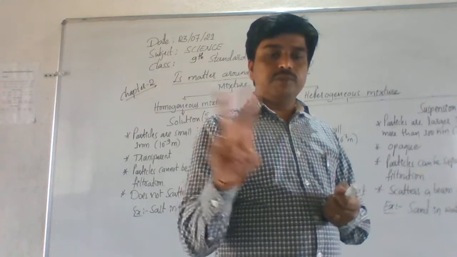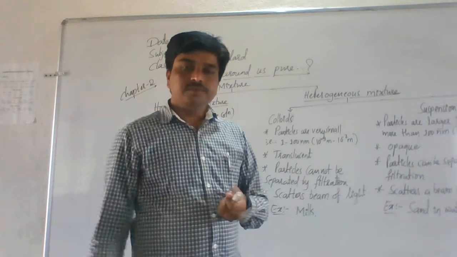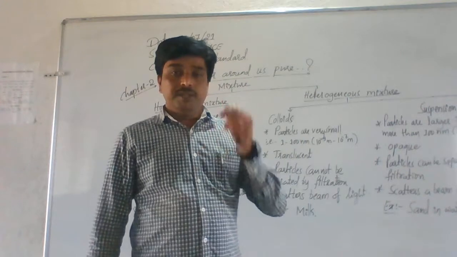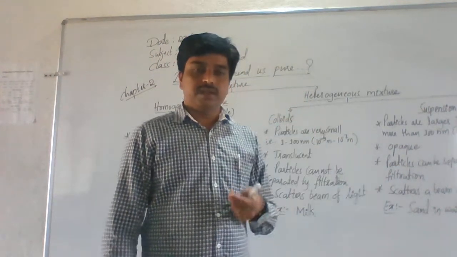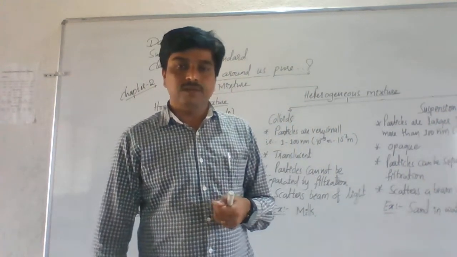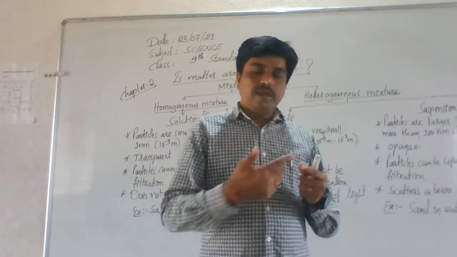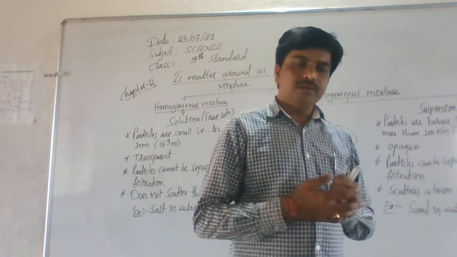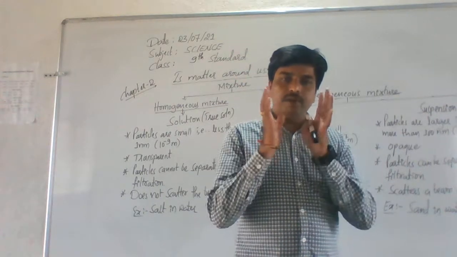So elements and compounds both are said to be pure substances. Both are said to be pure matter because they are made up of the same kind of particles. But mixtures are made of different kinds of particles. I explained with the example of tea. If you want to make tea, what materials do you need? Sugar, water, tea powder, milk. By mixing all these, you can prepare the tea.